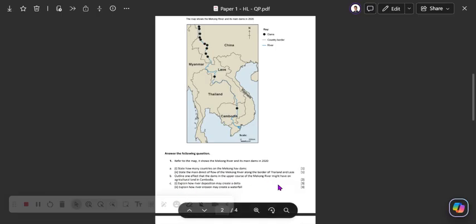And then finally, we've got a 3 by 3, and the first one: explain how river deposition may create a delta. So this is a classic physical geography question. To answer this question, you must do it as a step-by-step process. So you need your key terms and you need to think about them in order. So it's something like this. When a river is carrying lots of sediment, i.e. has a high erosive capacity, the sediment will be transported down the river.